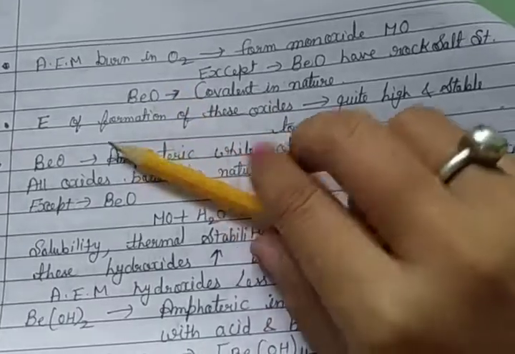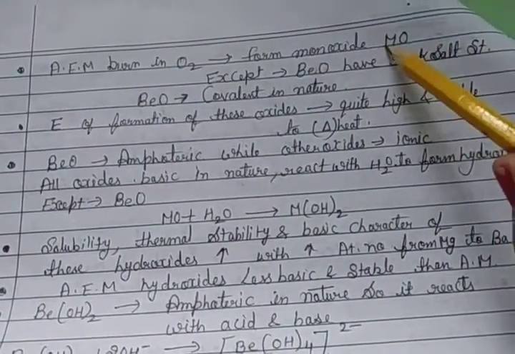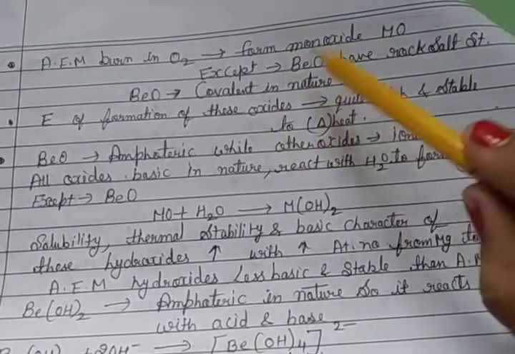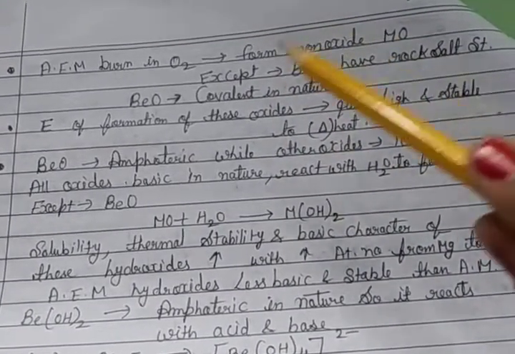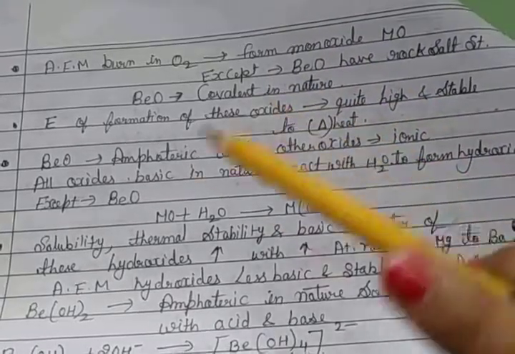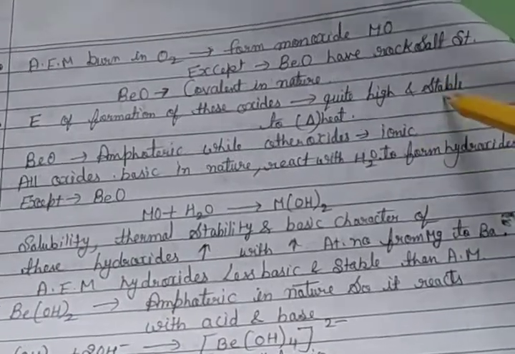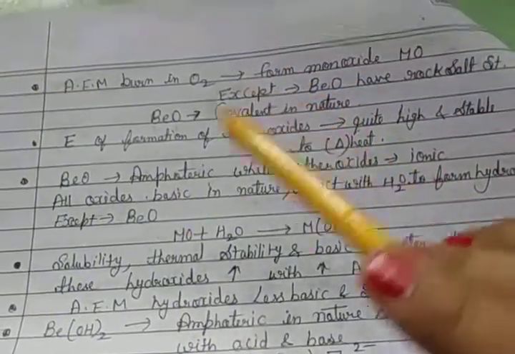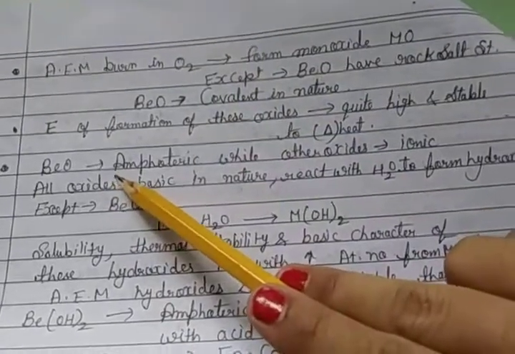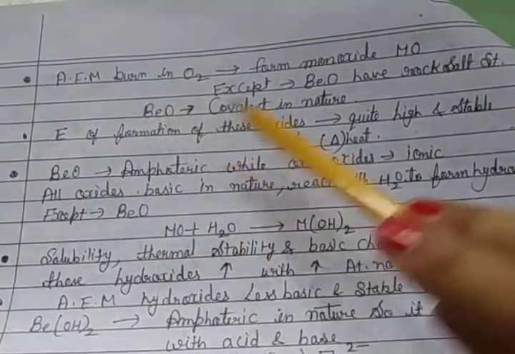The energy of formation of these oxides is quite high, and they are stable to heat. So beryllium oxide is the exception because it is covalent in nature.